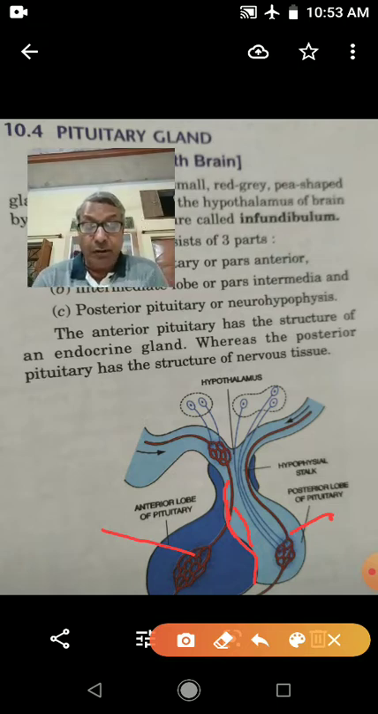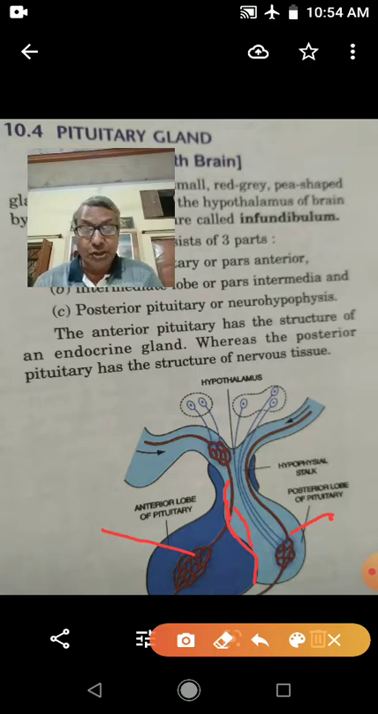Next is follicle stimulating hormone. This hormone stimulates ovarian follicles. Then ovarian follicles start to grow. It also stimulates the follicle cells to secrete the hormone estrogen. In males, follicle stimulating hormone helps in the development of seminiferous tubules and spermatogenesis.